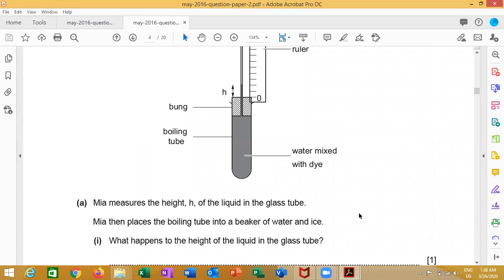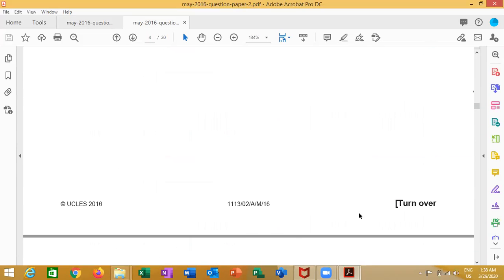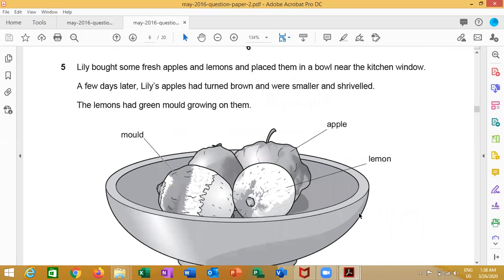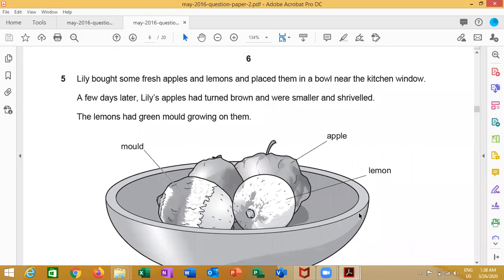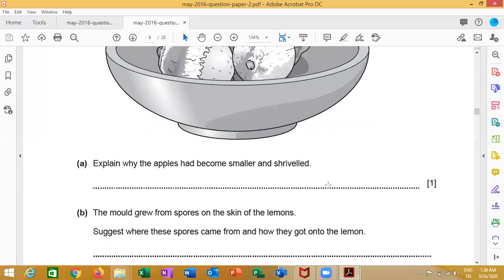Next question, 5. The investigation here is about an apple and a lemon taken out of the fridge. Then Lily found that the size of the apple and lemon became smaller and shriveled. Why do you think? Due to water loss. Here in question A, explain why the apple became smaller due to water loss.